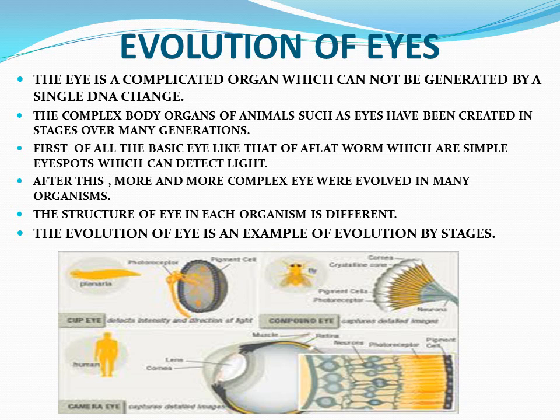So, the structure of the eye in each organism is different. It can be said that the evolution of the eye is an example of evolution in various stages, because the structure of the eye differs in each organism. So, it is an example of evolution in many stages.